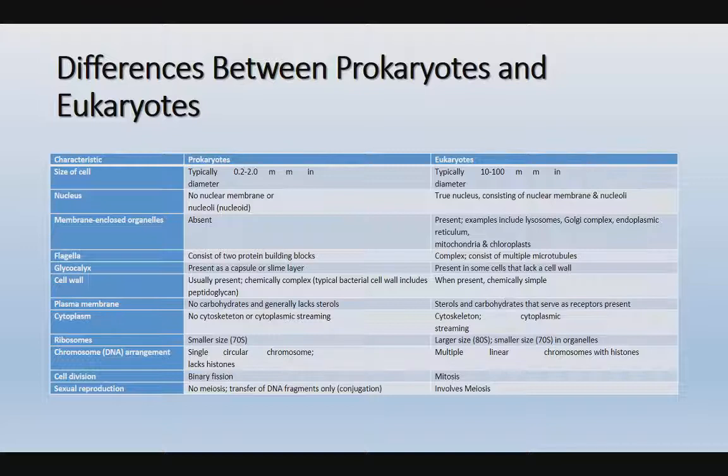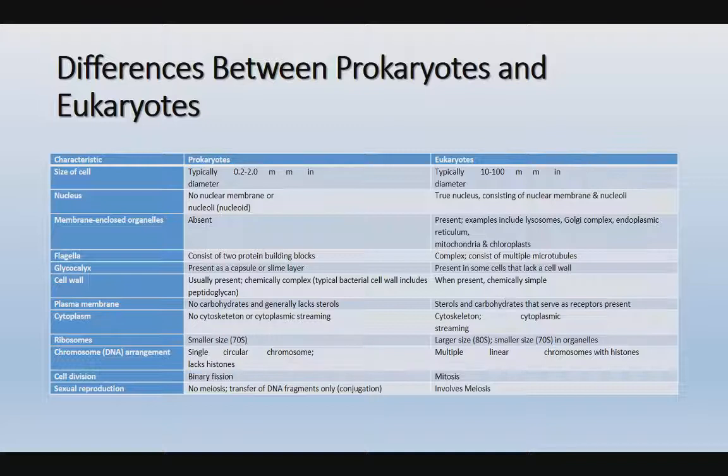Next, coming to flagella. In prokaryotes it consists of two protein building blocks, while in eukaryotes it is complex, consisting of multiple microtubules. Coming to glycocalyx, it is present as a capsule or slime layer in prokaryotes. In eukaryotes, it is present in some cells that lack a cell wall. The cell wall is usually present in prokaryotes, chemically composed of peptidoglycan or murein. In archaebacteria, pseudomurein is observed.